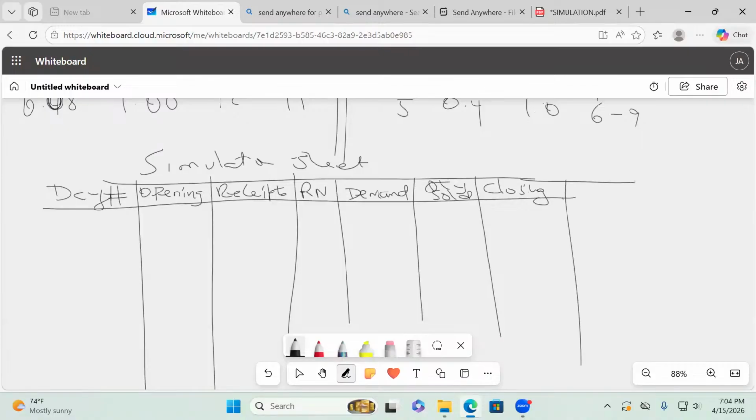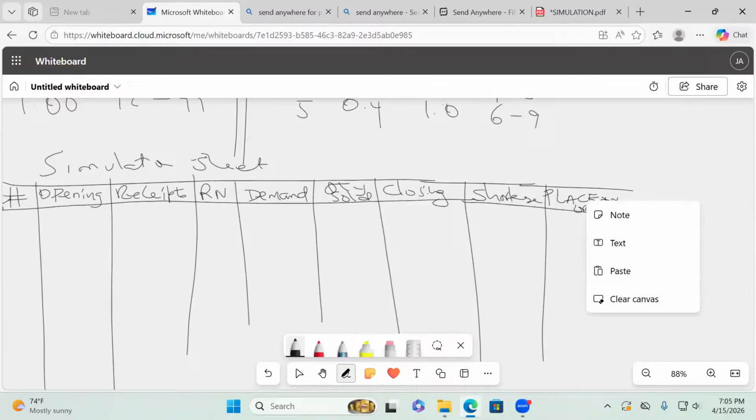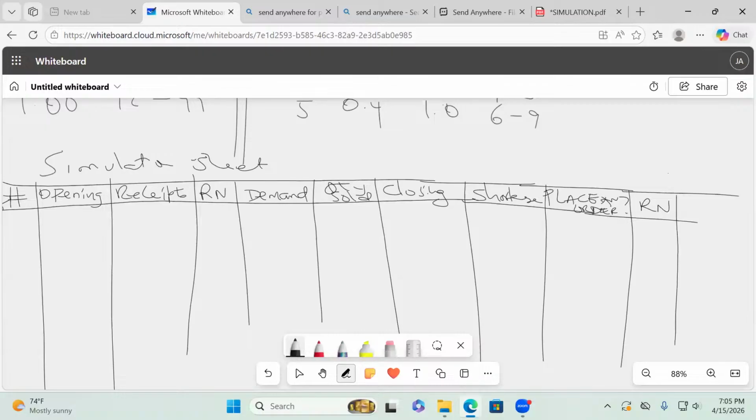Shortage. So after shortage, what do we have there, ladies and gentlemen? Place an order in capital letters, because you're asking a question, isn't it? Place an order. Question mark. And if you're going to place an order, then we have random number versus what here, somebody? Lead time.